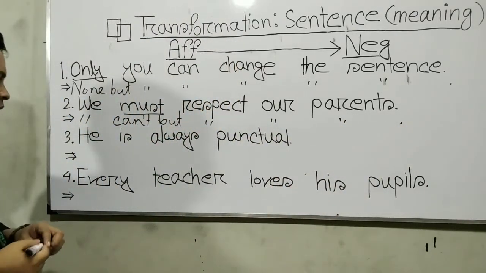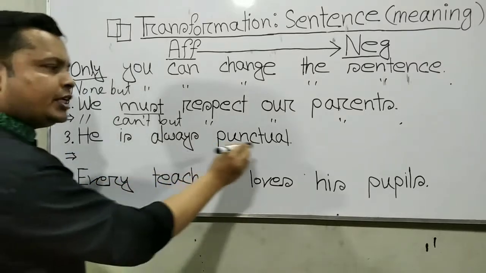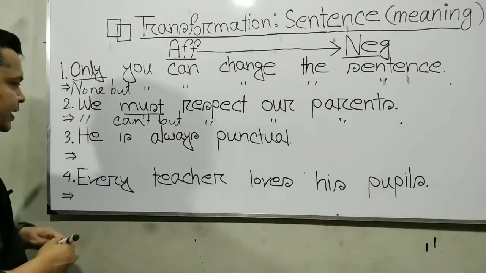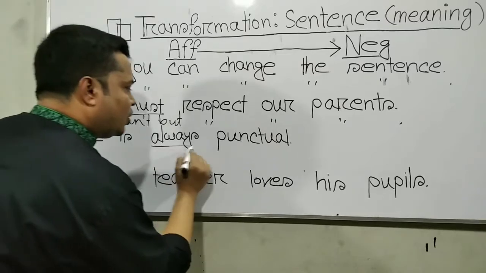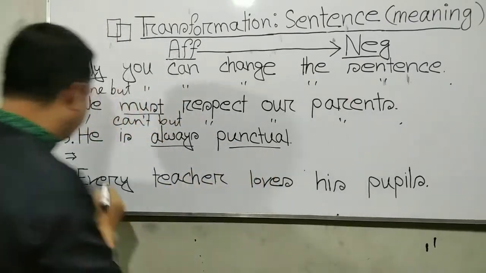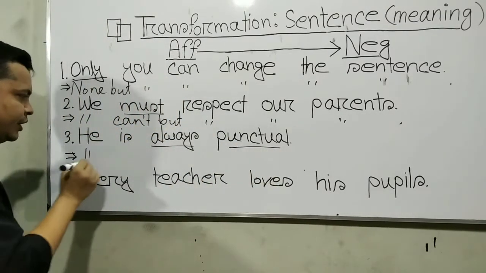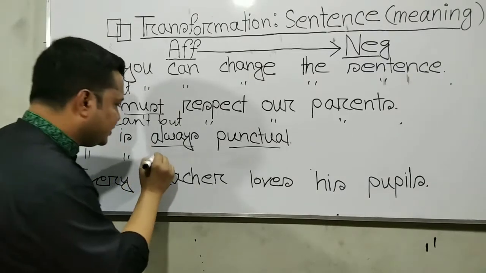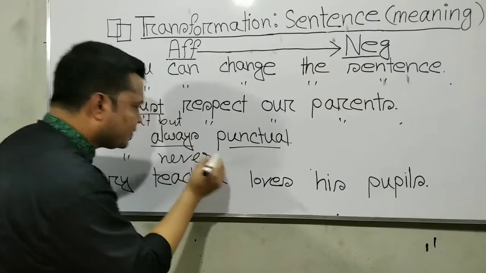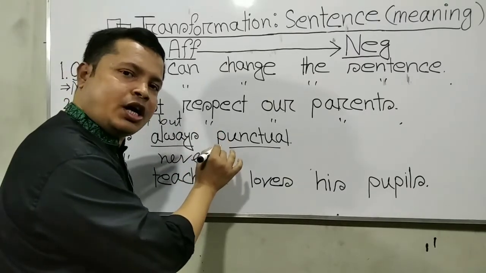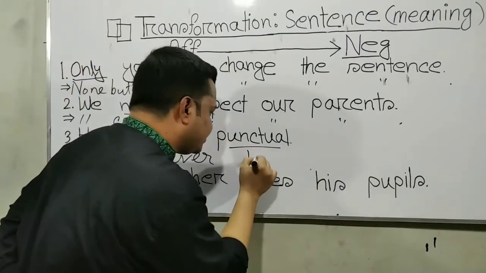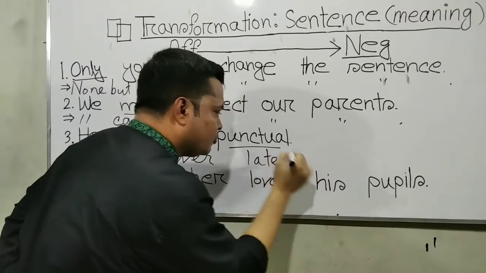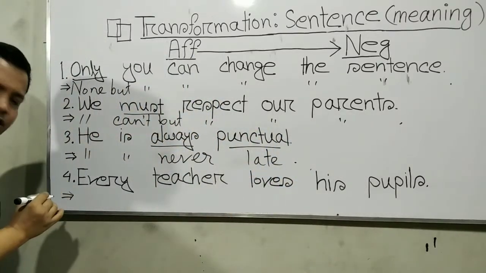Example number 3: He is always punctual. Here the changing keywords are always and punctual. The opposite word for always is never, and the opposite word for punctual is late. Full stop.